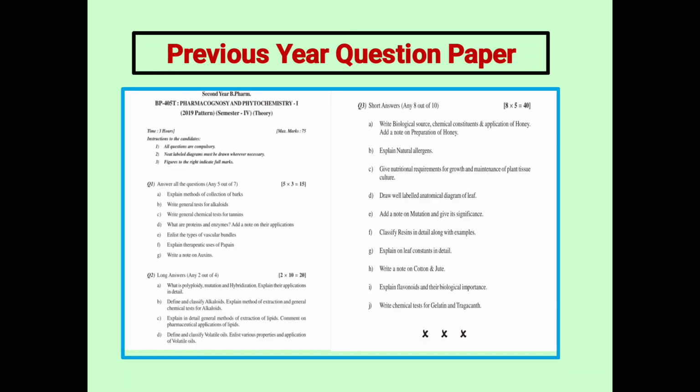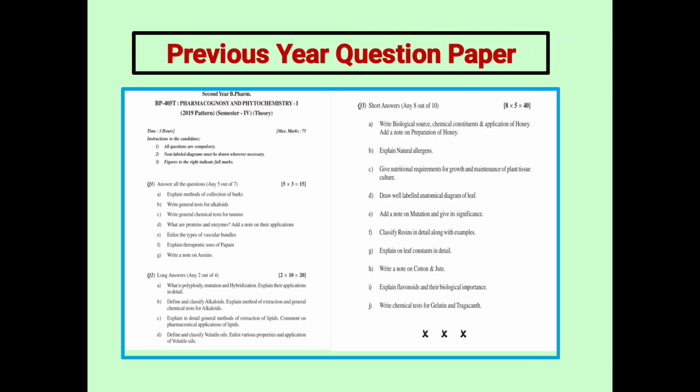A 10-mark question: what is polyploidy, mutation, and hybridization? Explain their applications in detail. Define and classify alkaloids. Explain the method of extraction and general chemical tests for alkaloids. Explain in detail the general extraction of lipids. Define and classify volatile oils. Enlist properties and applications of volatile oils.